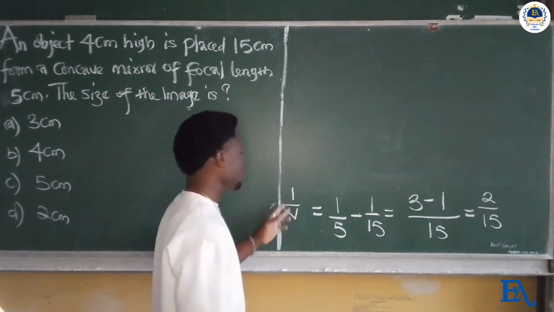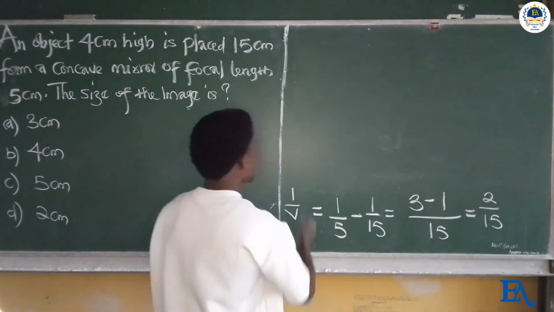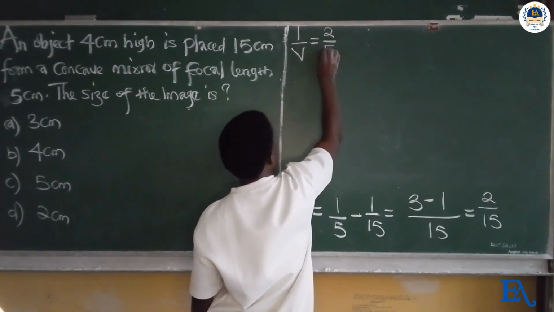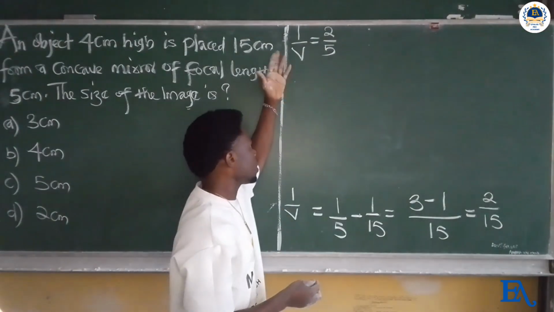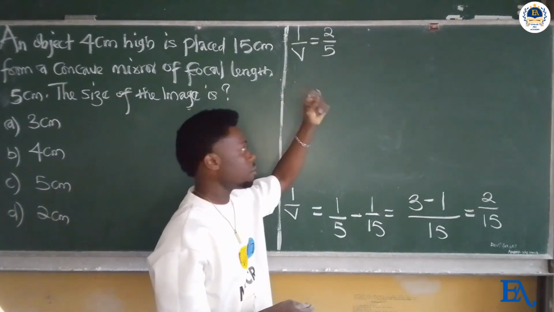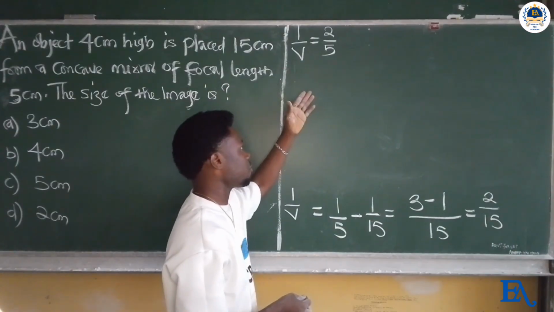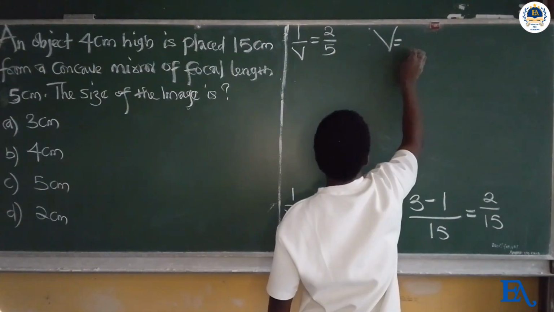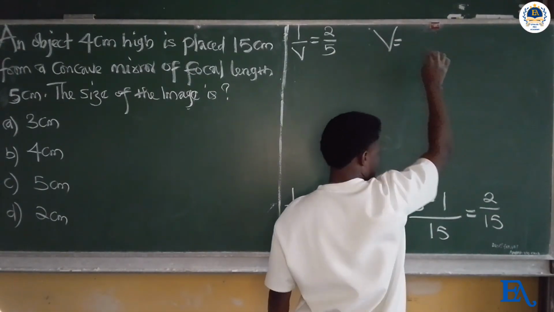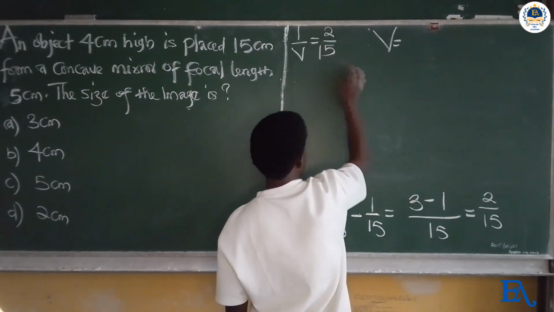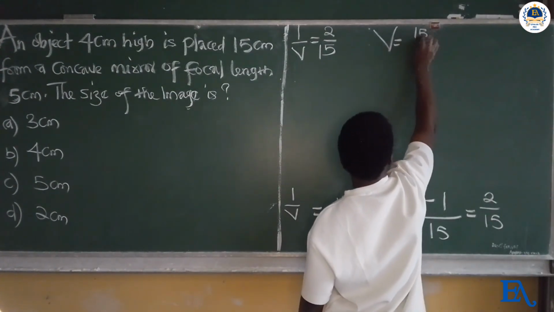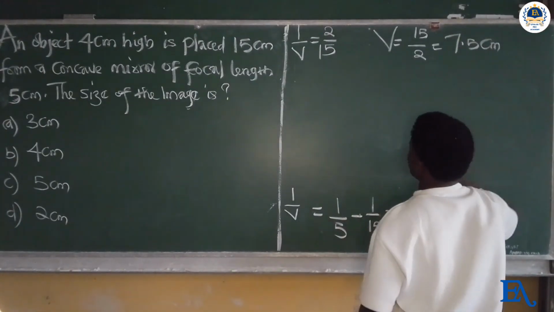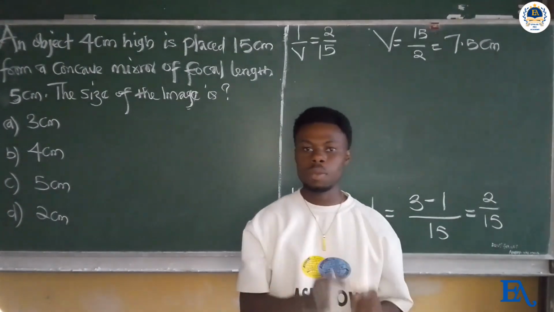So at this point, 1 over v is equal to 2 over 15. So the image distance v will equal 15 over 2, which is equal to 7.5 centimeters. So now we have determined the value for the image distance.